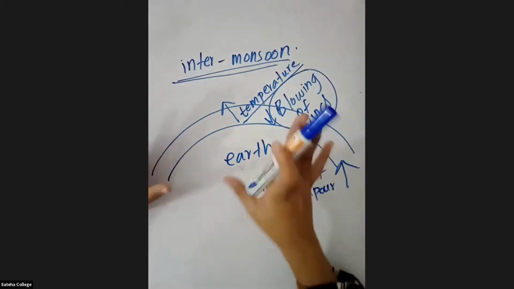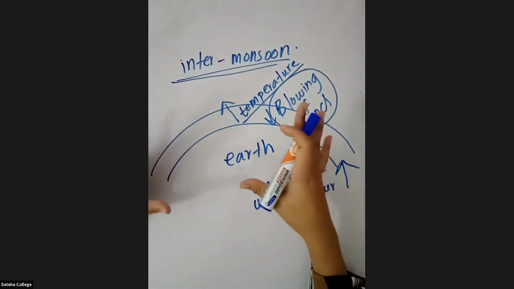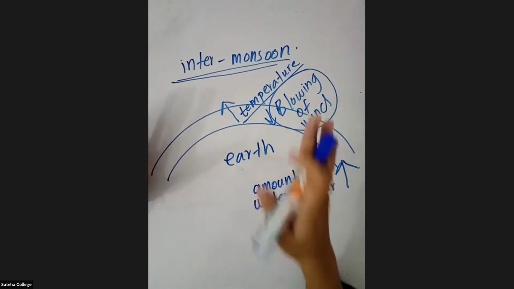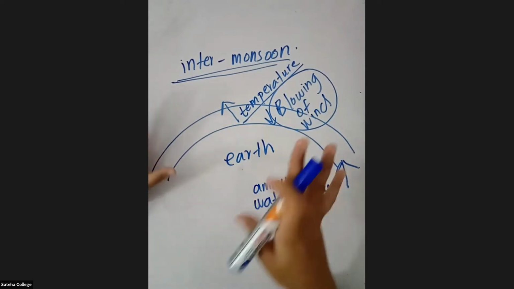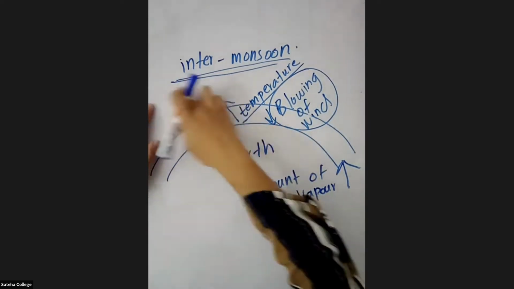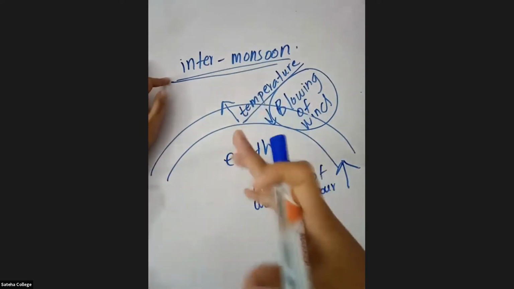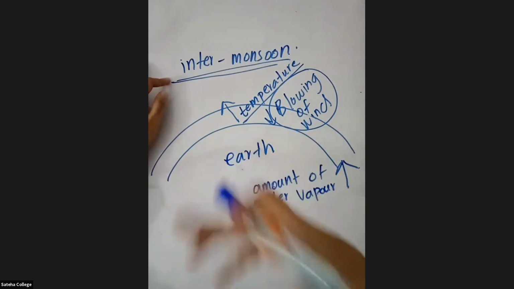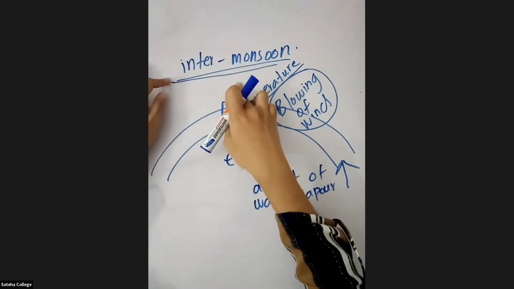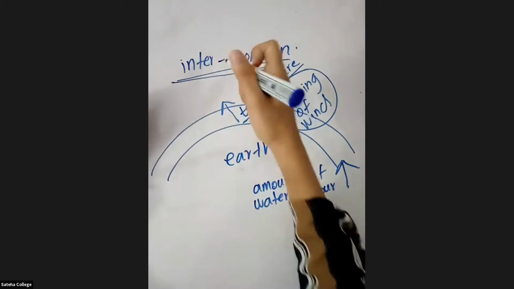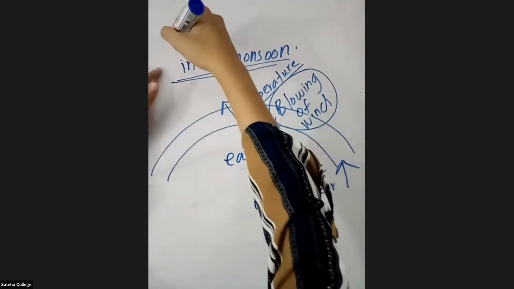Okay. So listen, there are some students who joined just now, so they don't have an idea. I'll tell you what I'm teaching. There are some months where the lightning occurs most. Those months you call intermonsoon. What are those months? Can you all send me through the chat?